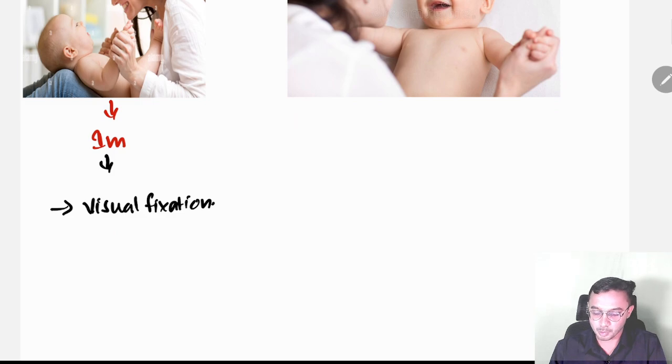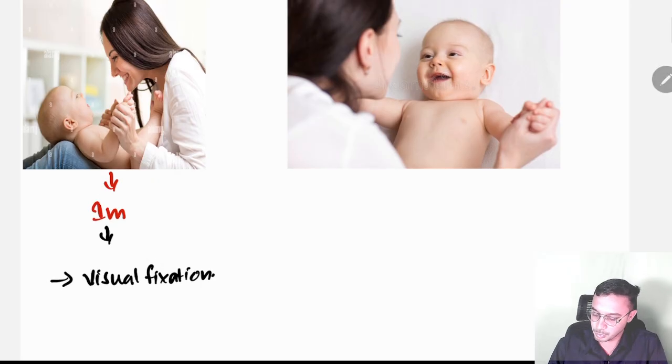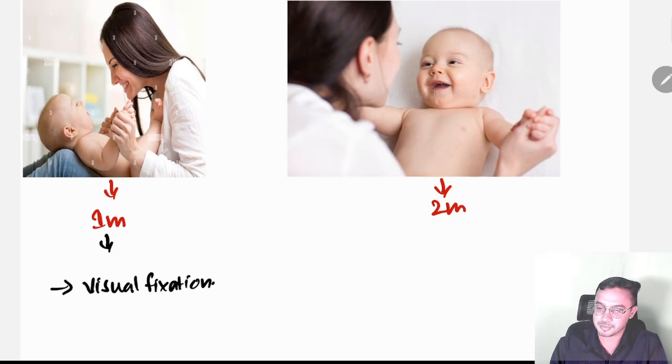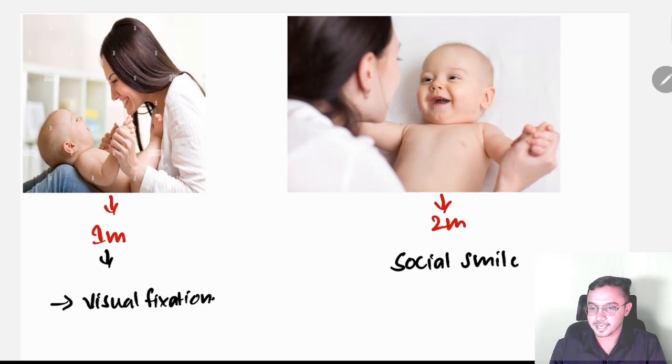The baby is very boring here, and later the baby will think that if I am that boring, nobody will speak or talk with me. So the baby will develop a little bit of a smile, known as the social smile. The social smile comes under 2 months. These are the milestones under 1 month and 2 months.